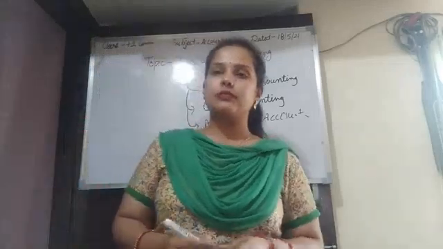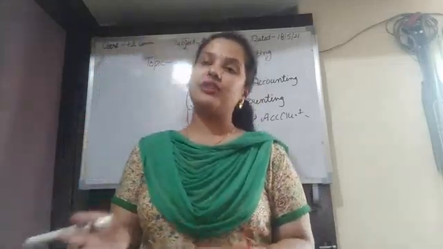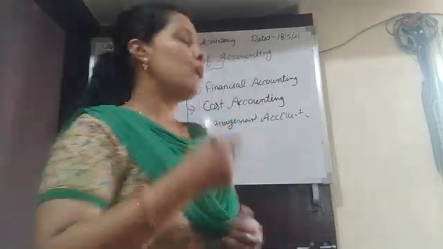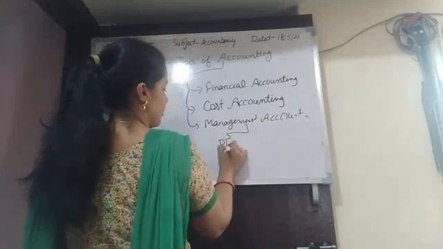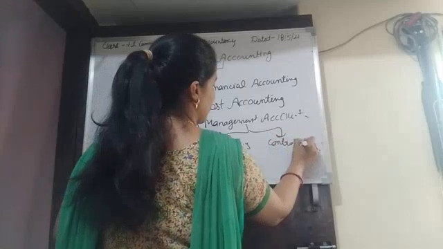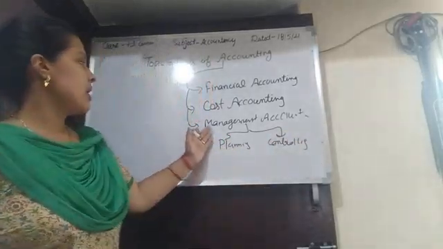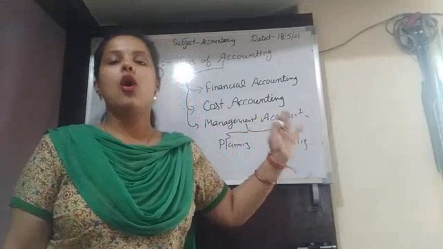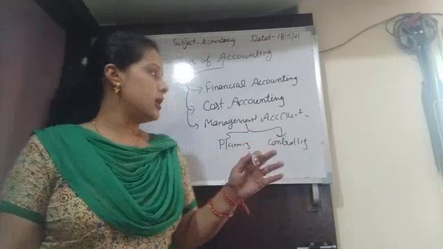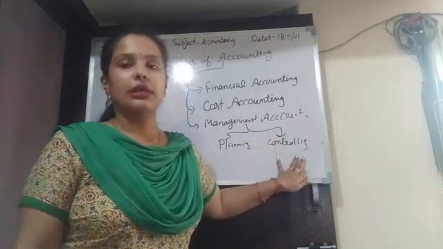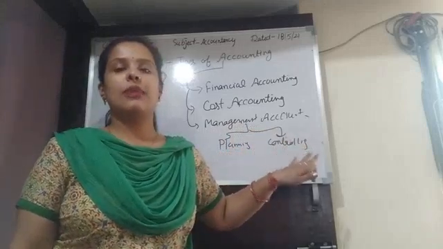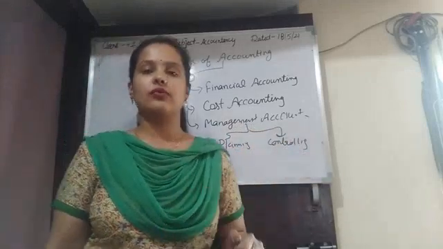The main purpose of this branch is to present accounting information in such a way that it assists the management in planning and controlling. After using management accounting information, the managers get to know what planning should be done and how the controlling is to be done. This is the benefit of management accounting, and it works for the managers of the organization.